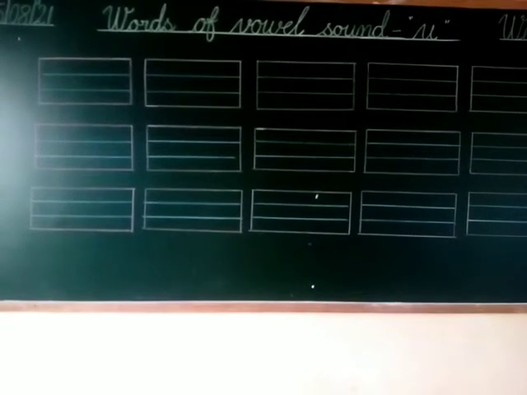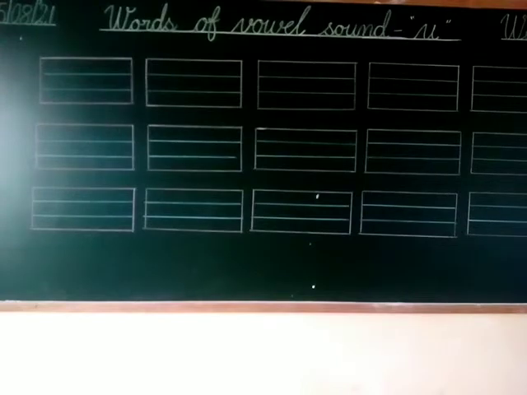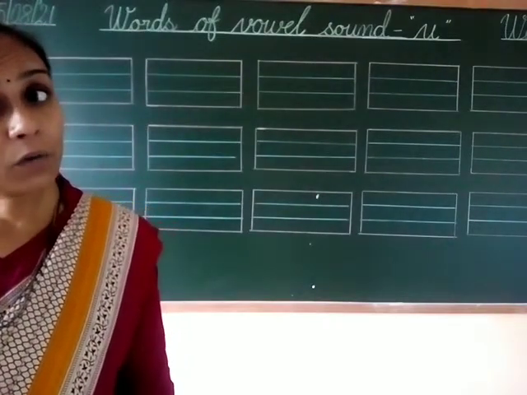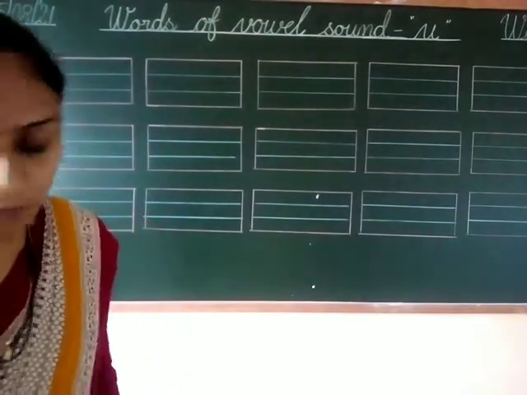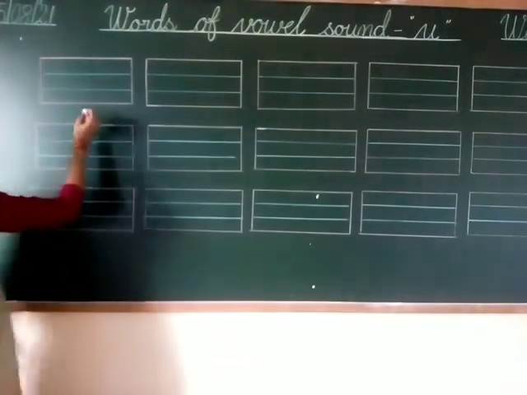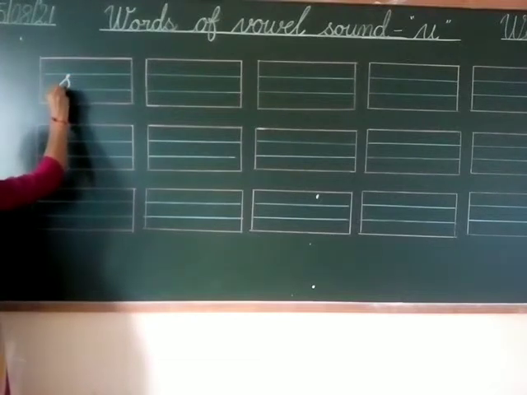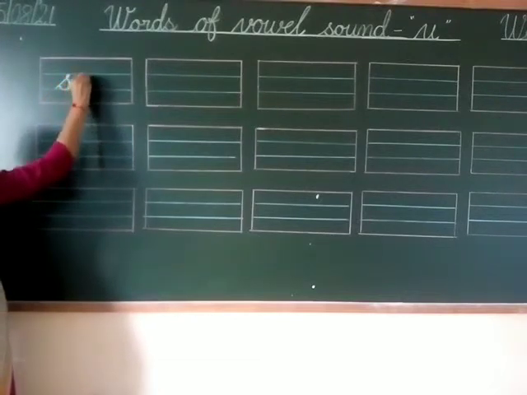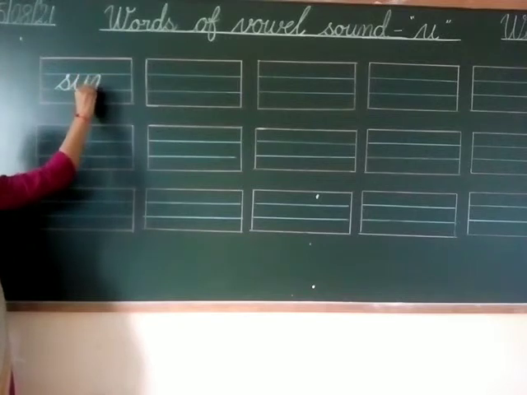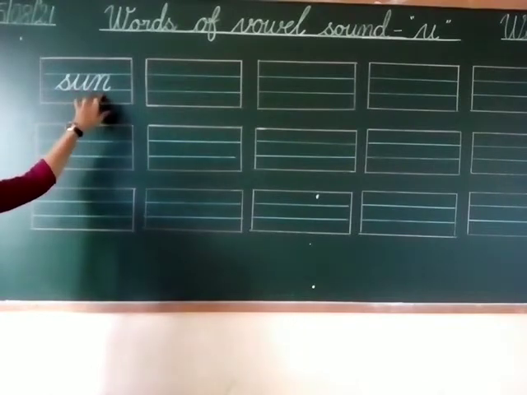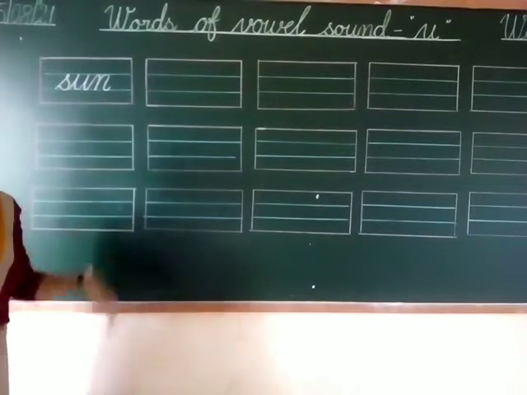Very good. Now let's write in a board. Okay, very good. Okay, now do your speaker off again. So first word is sun. So this is letter S. This is letter U. And this is letter N. S-U-N, sun, and sound is Sa-N, sun.